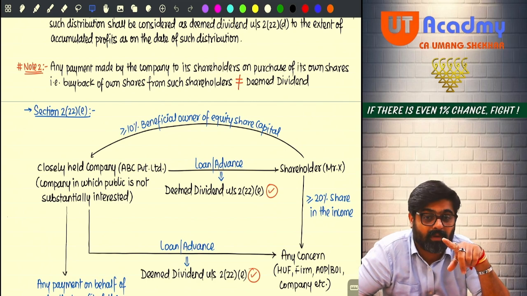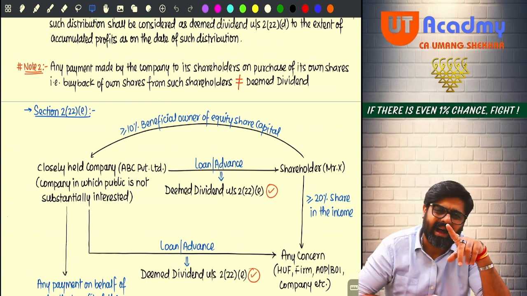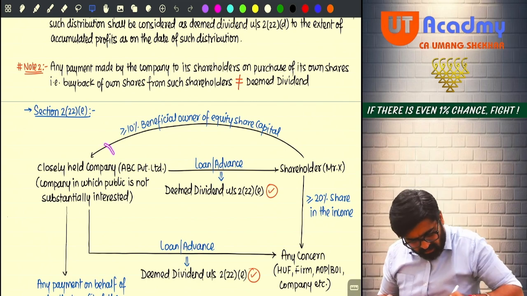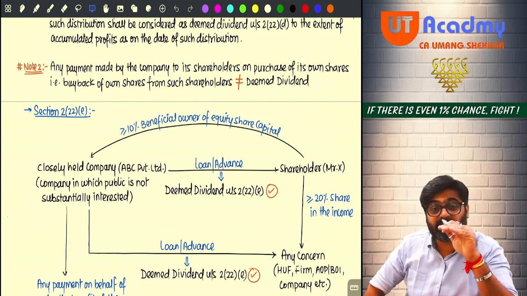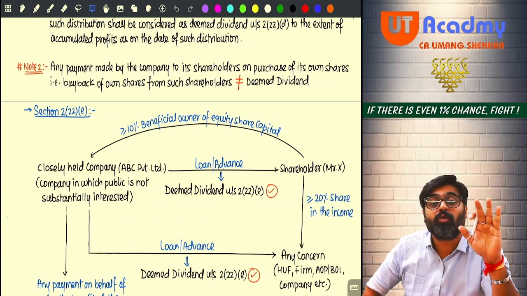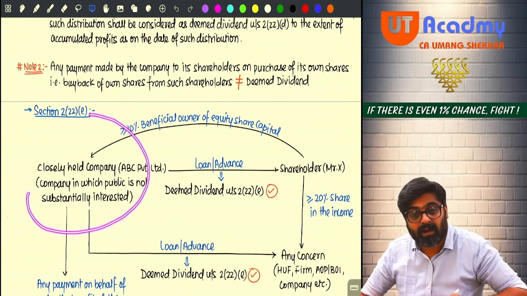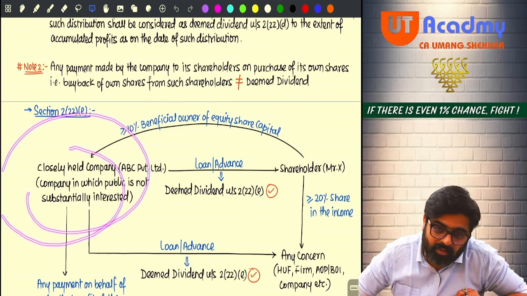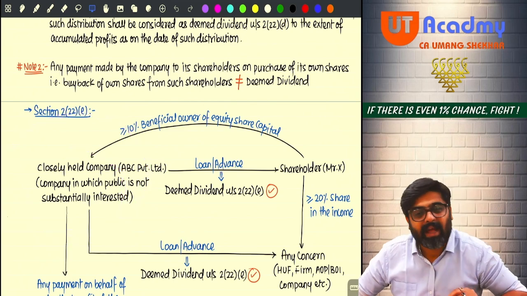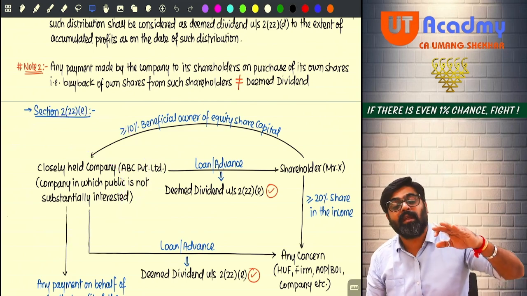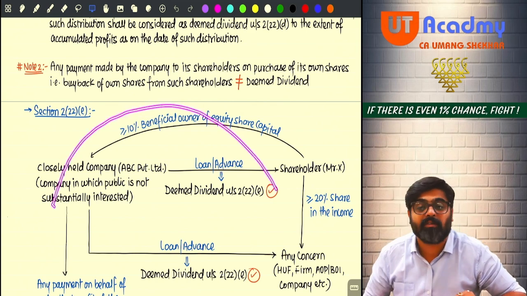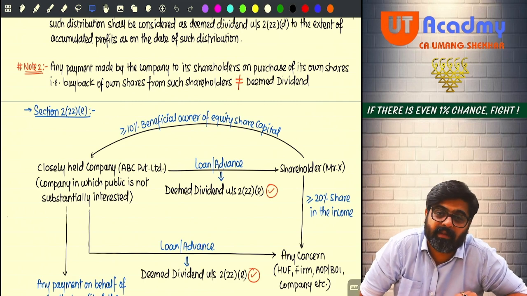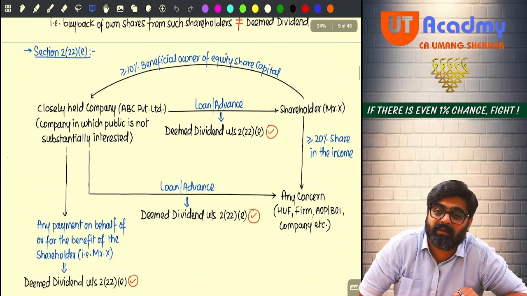This can happen or not? Tell me. Is a company in the business of giving loans and advances to others? If your substantial part of business is not giving loans or advances, and these are not advances given in the regular course of business, then why this advance to the shareholder?